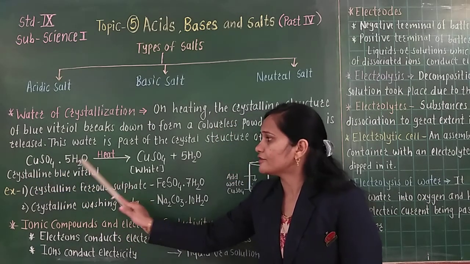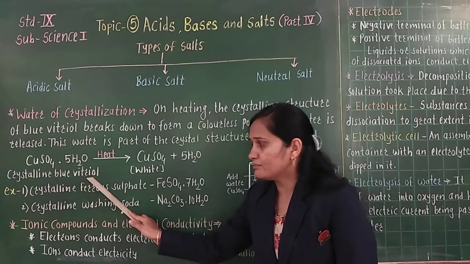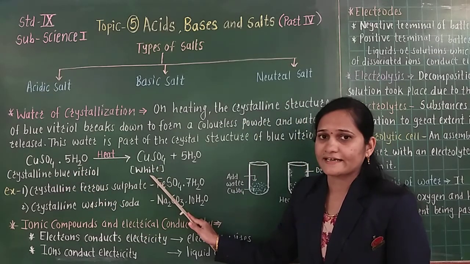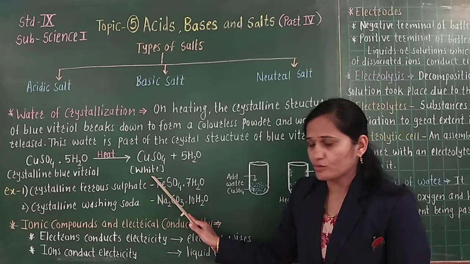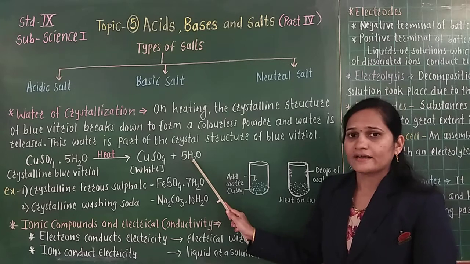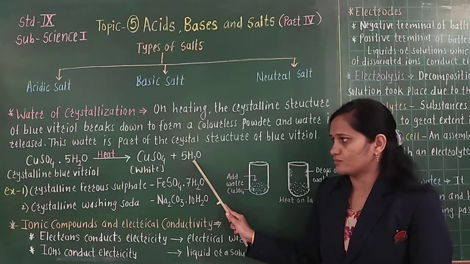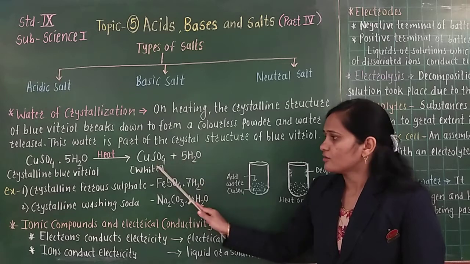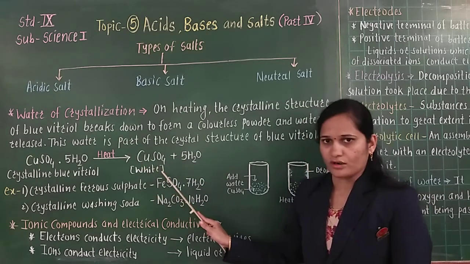When we give heat to that crystalline blue vitriol, white colored powder is collected in the downside of the test tube, and some drops of water are collected in the upper part of the test tube. It means the water gets separated, gets released from the blue vitriol.